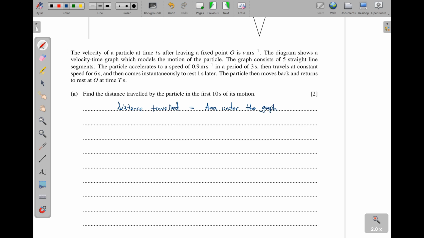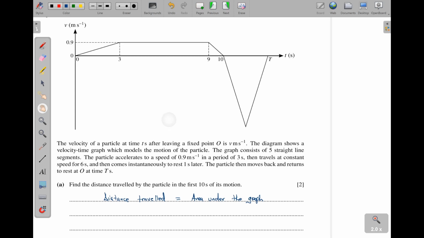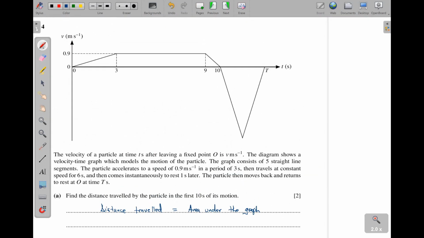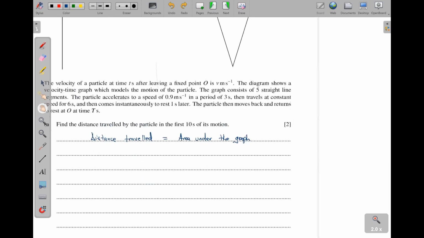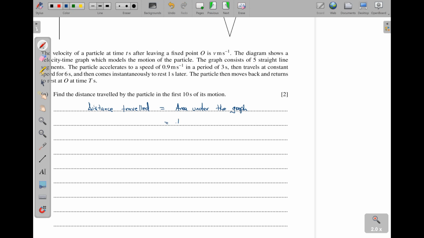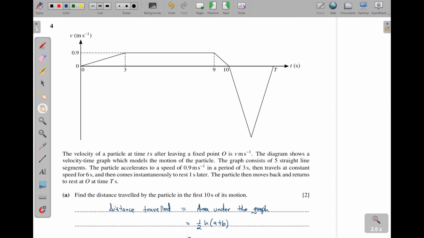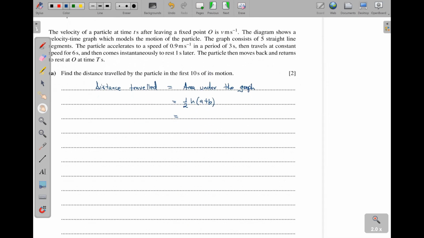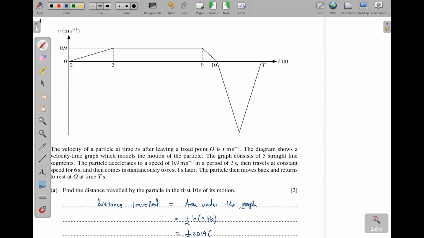But then when you look at the area under the graph here, it is a trapezium. This whole thing here is a trapezium in the first 20 seconds. And area of a trapezium, you know, is a half h into a plus b. So a half into h, a plus b, and our h is the 0.9. So a half times 0.9, and then our a can either be this smaller one or this bigger one. So we always take this as the a.